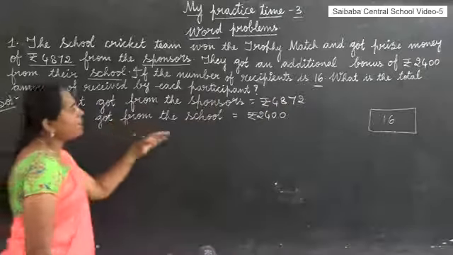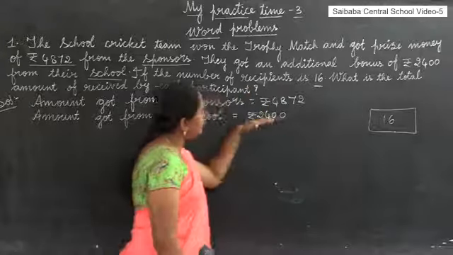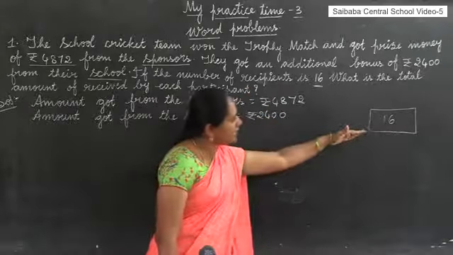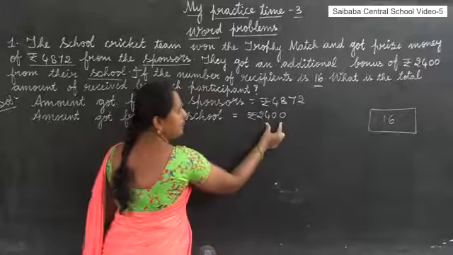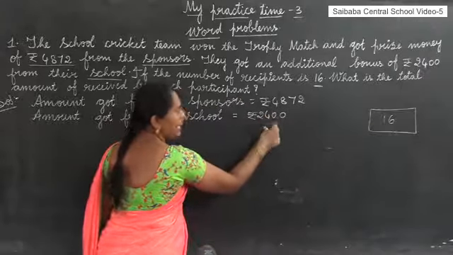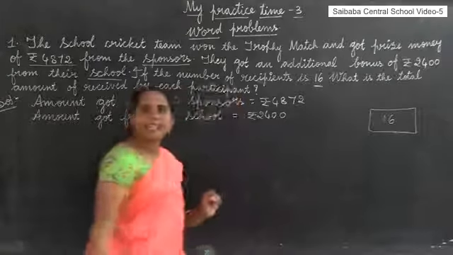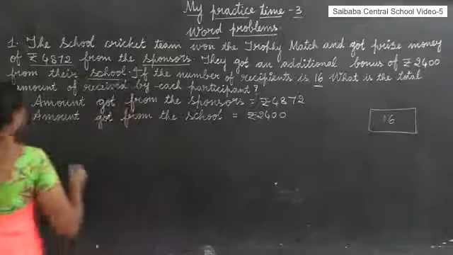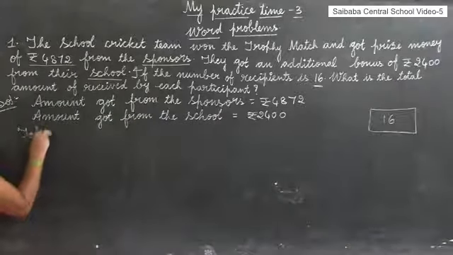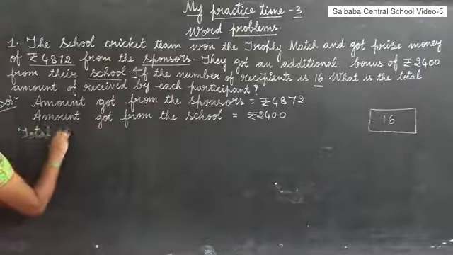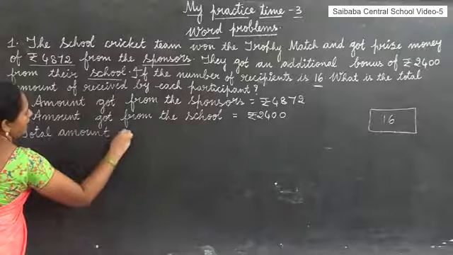Okay. Instead of dividing this amount to 16 participants and that amount to 16 participants, first we have to find the total amount. After that we can distribute the total amount to 16 participants. So first find the total amount.